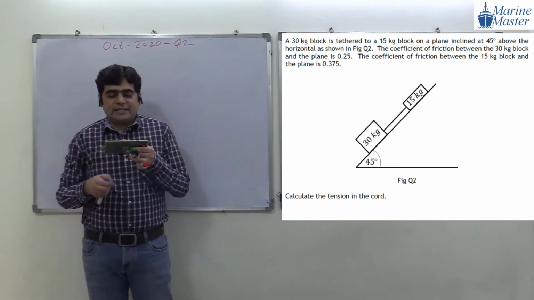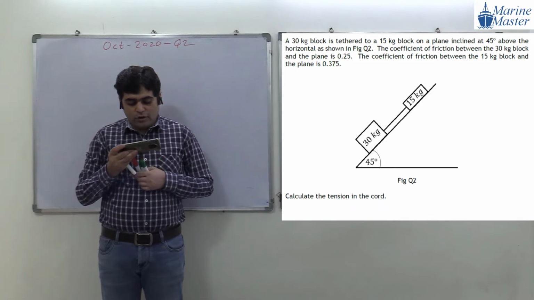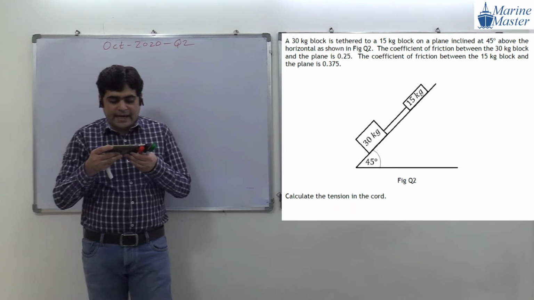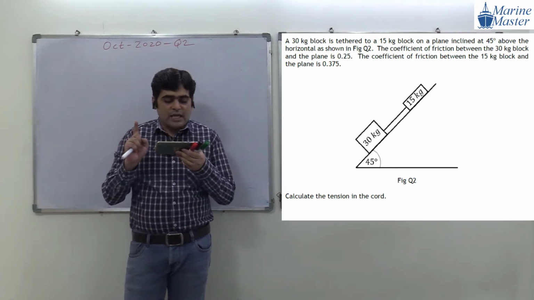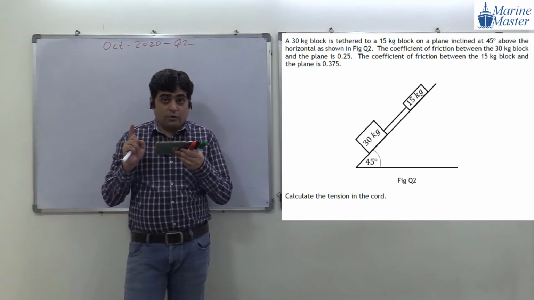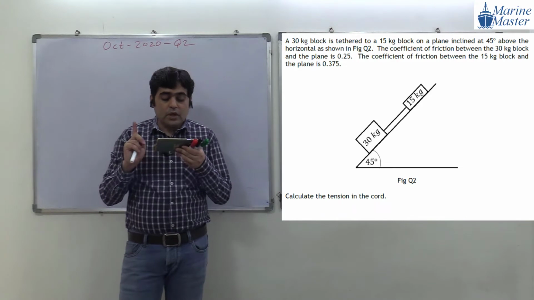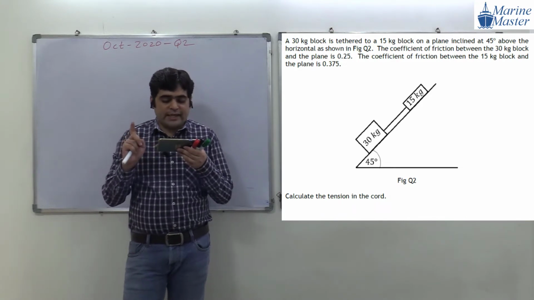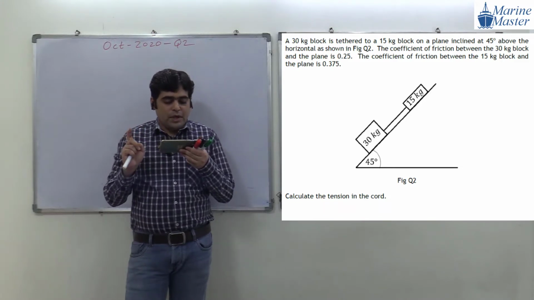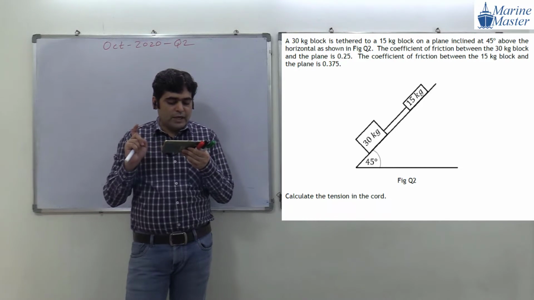We have a 30 kg block. Try to read the question with me. We have a 30 kg block tethered to a 15 kg block on a plane inclined at 45 degrees above the horizontal, as shown in the figure. Here we have two different coefficients of friction. The coefficient of friction between the 30 kg block and the plane is 0.25, and the coefficient of friction between the 15 kg block and the plane is 0.375.